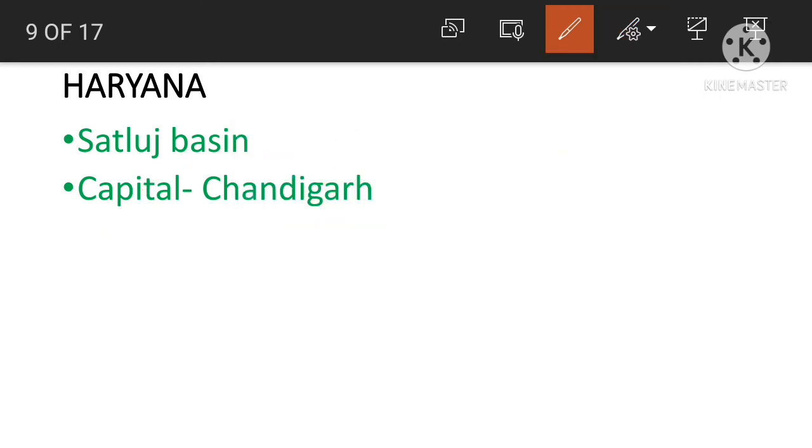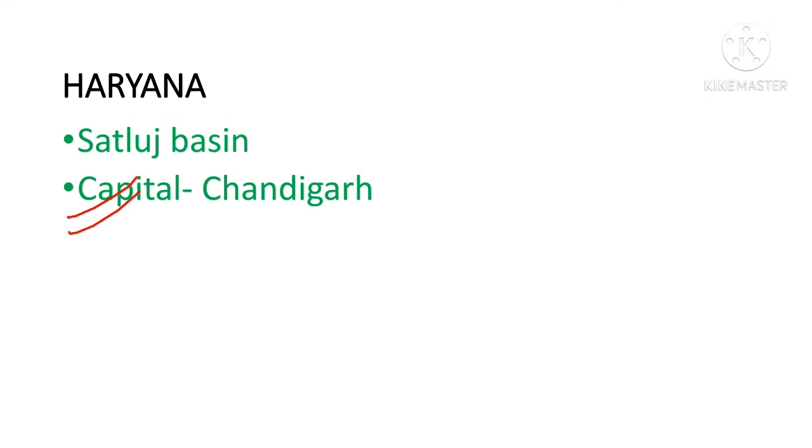So what do you mean by capital? Capital means all the important works and government activities are done in that place. So that city is known as the capital of a state.